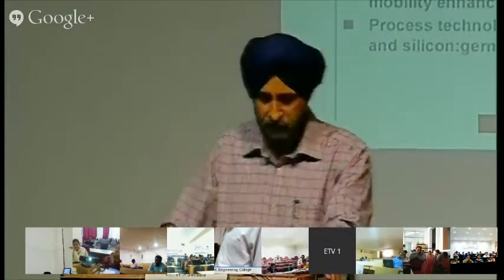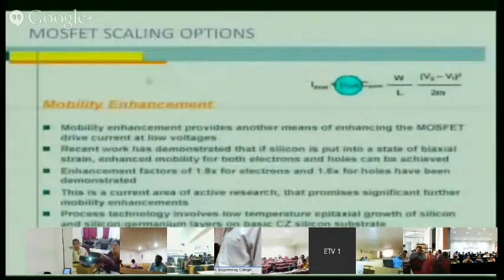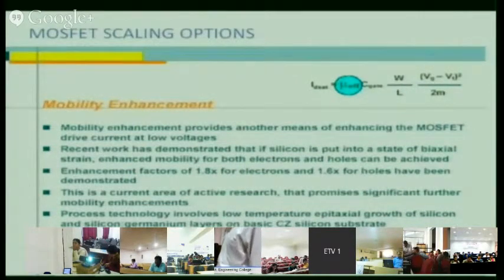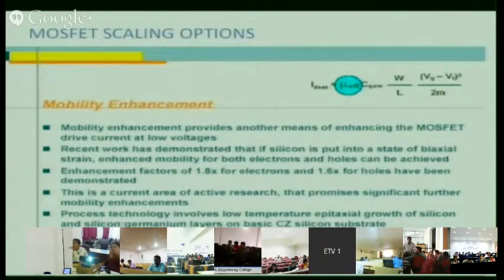Now let us talk about mobility enhancement, how we can enhance the mobility. As we know, mobility suffers because we are increasing the concentration of the substrate. If you increase the concentration of the substrate, mobility decreases. Why does it decrease? Because there are more impurity atoms, so more collisions. More collisions reduce the velocity, and that reduces the mobility. But there are ways by which we can increase the mobility.